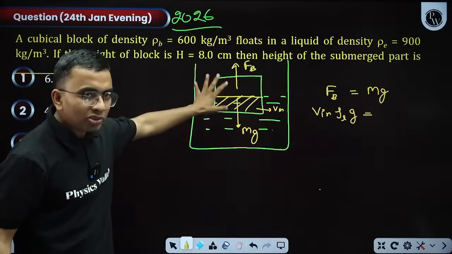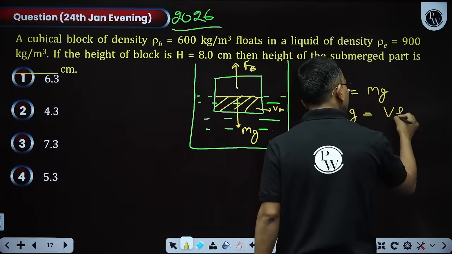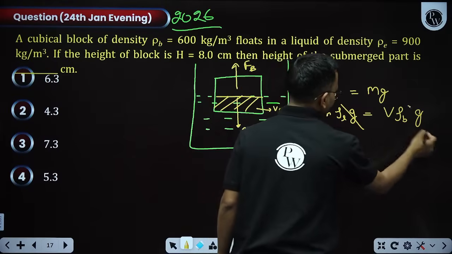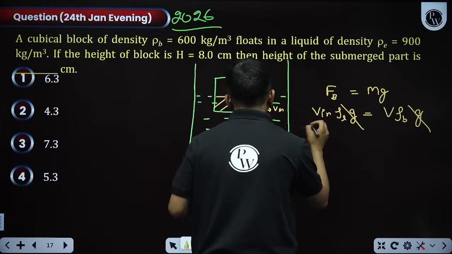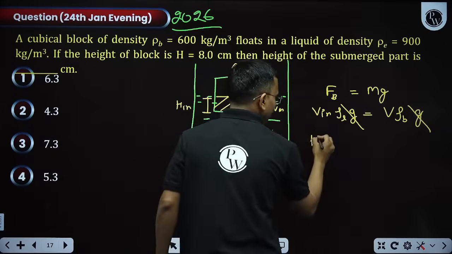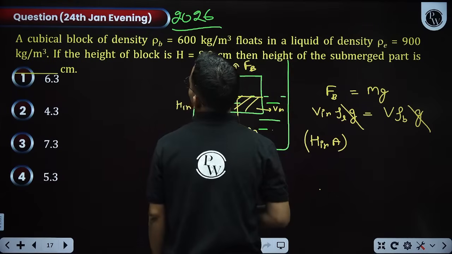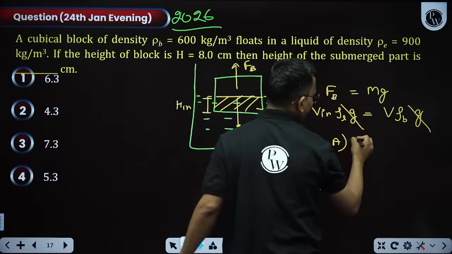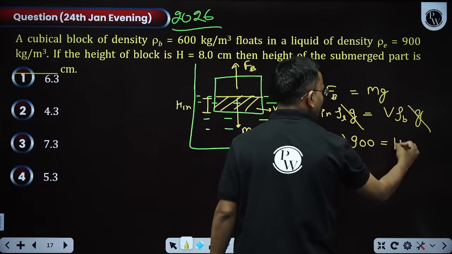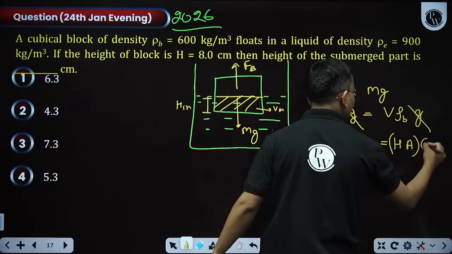what is mg? You can say total volume into the density of the block into g. From here g gets cancelled. V_in you can write as the height inside, h_in, into the area of cross section, into the density of the liquid, 900, is equal to the total height of the block into area of cross section into the density of the block, that is 600.